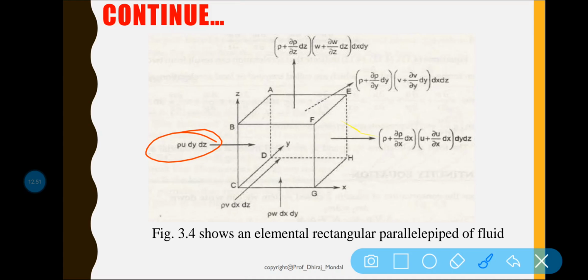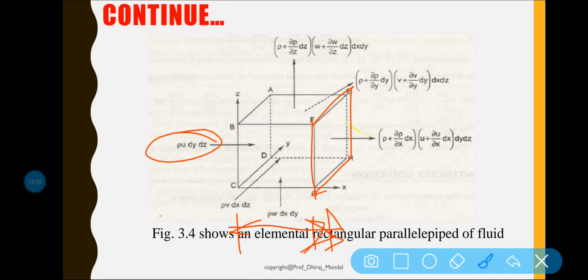Now we have to calculate the amount of mass at the outlet. As the fluid is traveling through this distance x, because of this movement of the fluid from point C to point G, it is coming out through face EFGH.